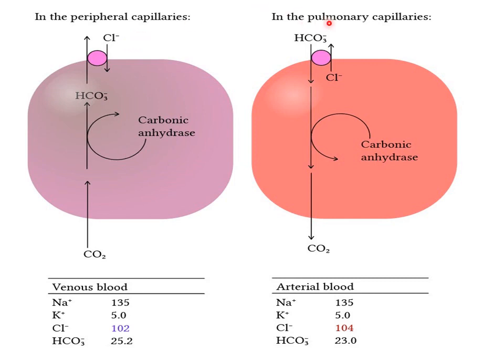A similar mechanism occurs in the lungs, but it occurs in the reverse direction. Now inside the lungs, bicarbonate ions move inside the RBC coupled with the exit of chloride ion out of the RBC. So one negatively charged ion leaves the plasma and another negatively charged ion enters the plasma to maintain electric balance.